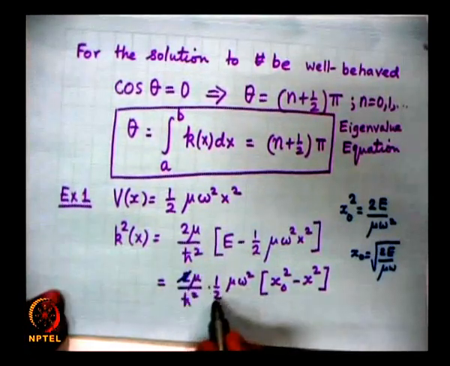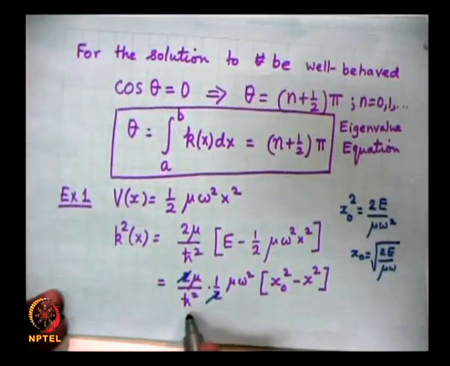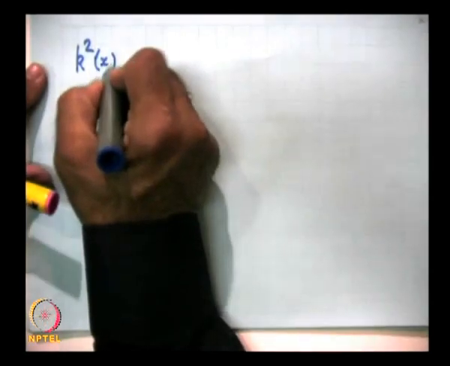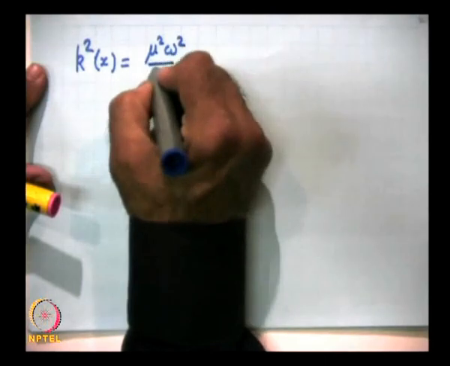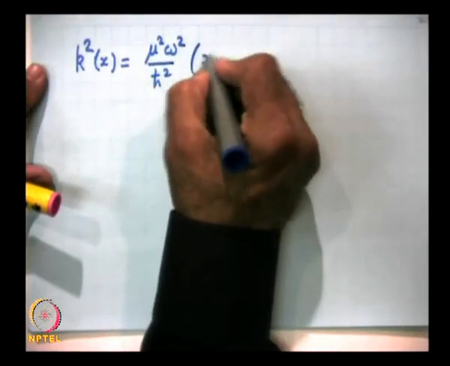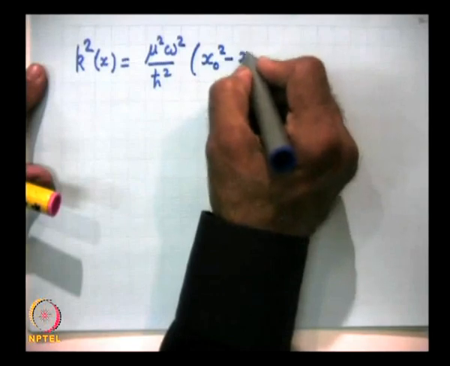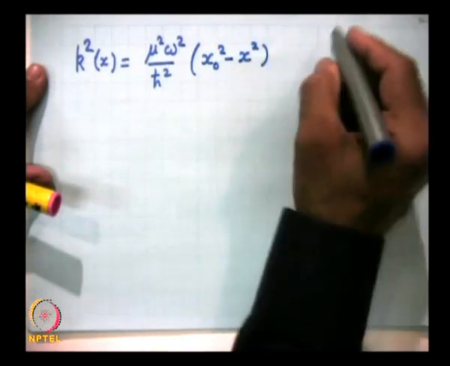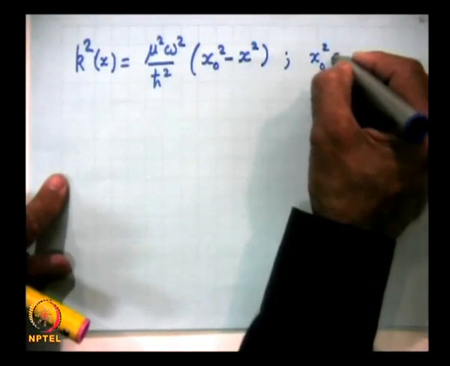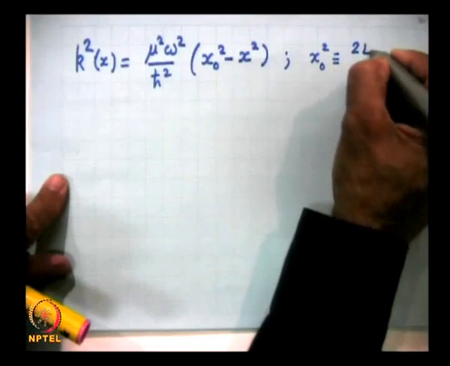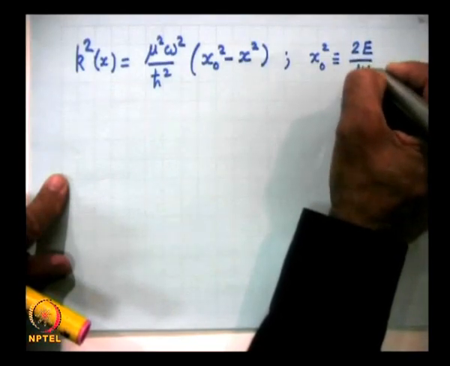So, this 2 cancels out and you get mu square omega square by h cross square. Let me write down carefully that k square of x is equal to mu square omega square by h cross square times x naught square minus x square, where x naught square is defined to be equal to 2E by mu omega square.